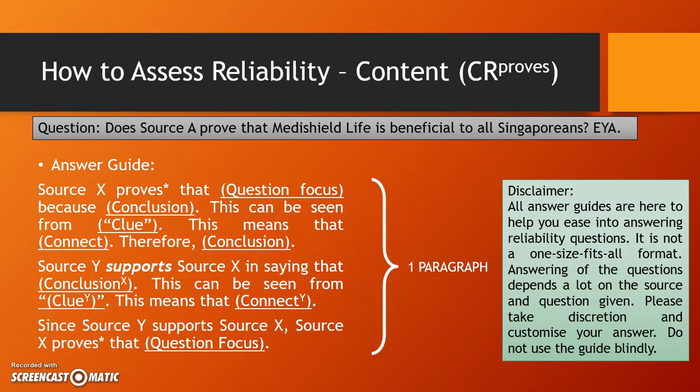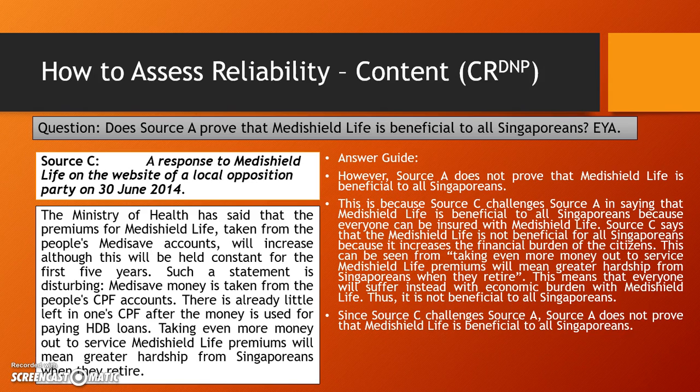And you don't just stop there. I will need you to cross-refer to prove that the source is not reliable or the source does not prove. Okay, so how? Let us see. Basically, for this question, source C is saying a different thing from source A. So you can use source C to show that source A is unreliable, hence source A does not prove. How do you do so?